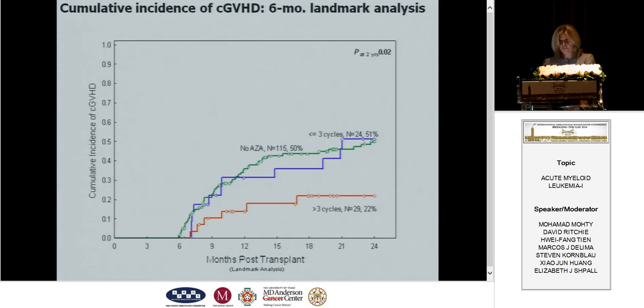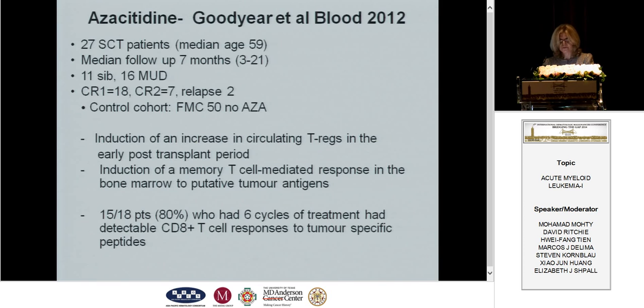And as you can see here, in this 6-month landmark analysis, the relapse rates and the cumulative incidence of graft versus host disease favored those patients who got more than 3 cycles of the azacitidine post-transplant, with a statistically improved outcome compared to those who got either less than 3 cycles or no azacitidine. And this very promising data has spawned a randomized trial, which is ongoing now, and I think we've accrued about 2/3 of the patients and continue to look at this.